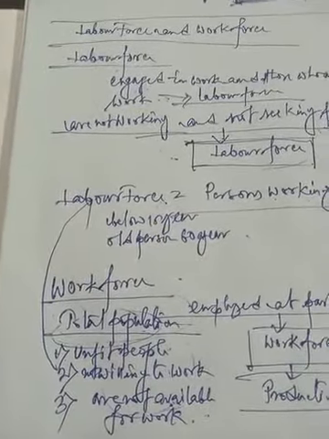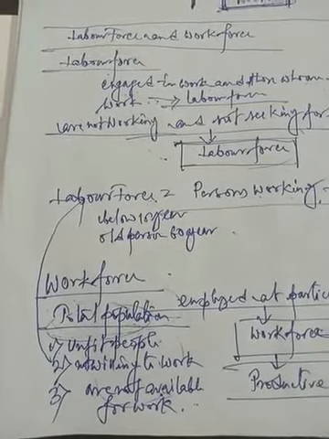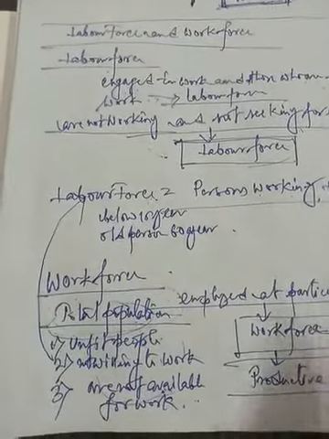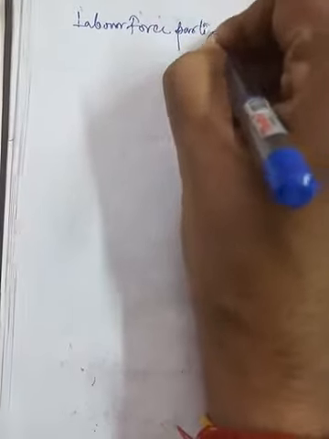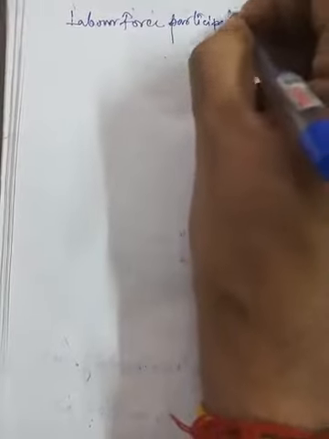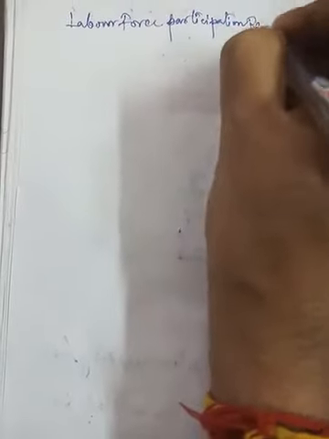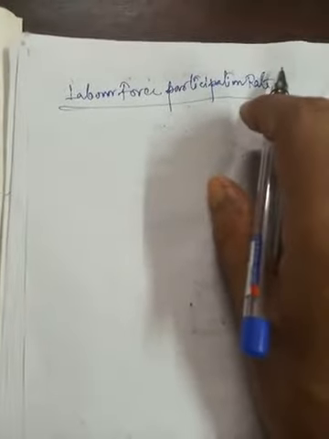Okay, next, labor force participation rate. This is a 1 mark question. It may come in your exam. So what is the labor force participation rate?